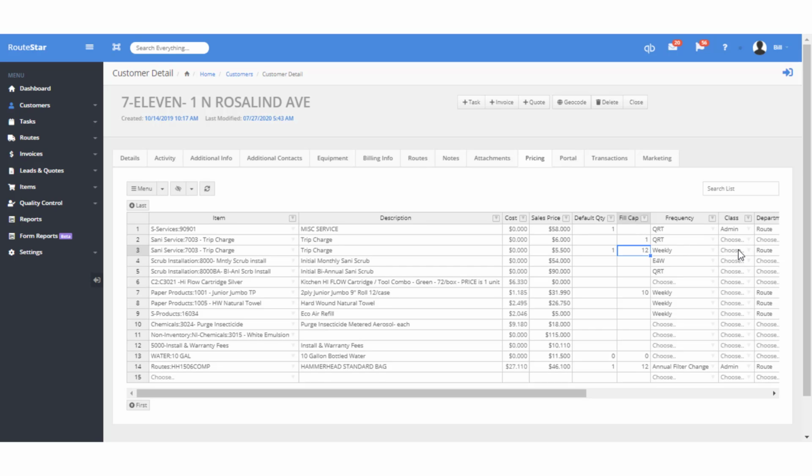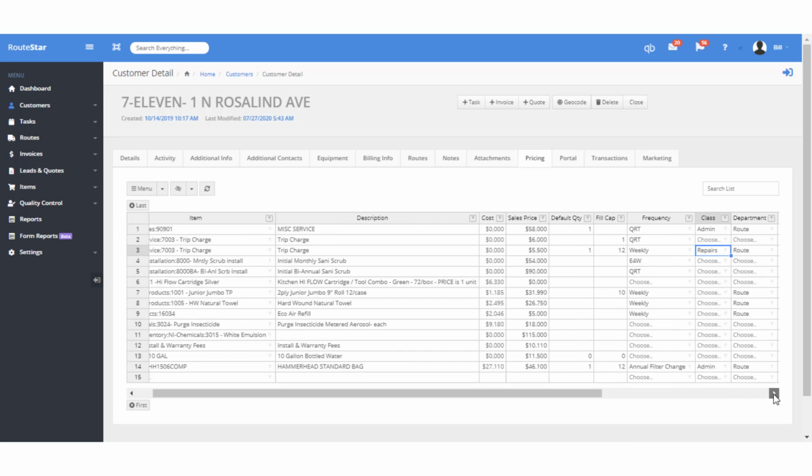The class column is a QuickBooks field. You can set a class on a per line item basis. So when this invoice posts to QuickBooks, this particular line will have this class. Now remember, you can also set up route specific classes as well. This class field overrides the route specific class field. If the class here is blank, then the route class will fill in when the invoice posts to QuickBooks.